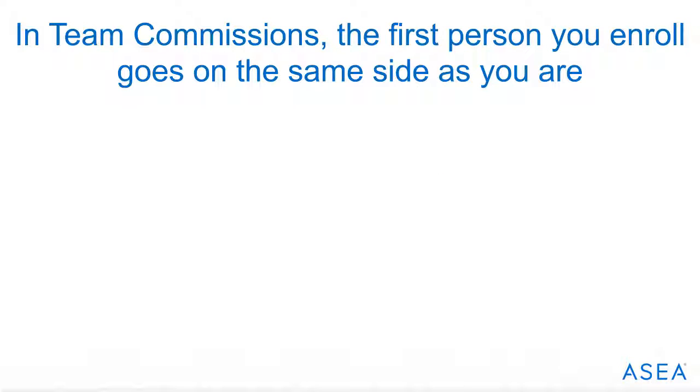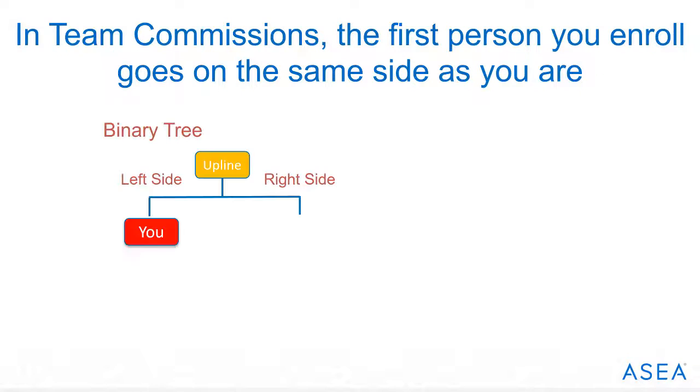Before you enroll your next associate, you're going to need to learn some basics about team commissions to ensure you're maximizing your earnings. Team commissions are also known as binary commissions because this part of the compensation plan is based on 2s. The very first person you enrolled was automatically placed on the same side of your team structure as you are to your upline. For example, if you are on the left side of your upline and enrolled someone named Tom, then Tom would be placed on your left side.